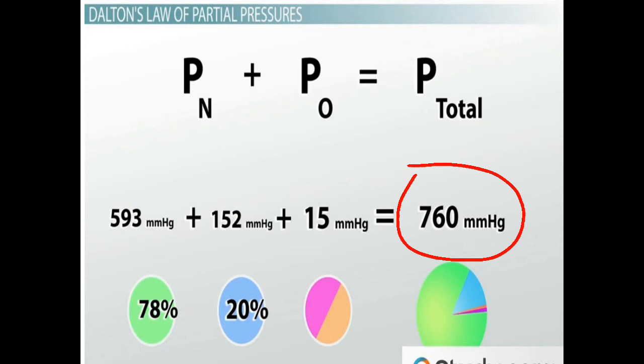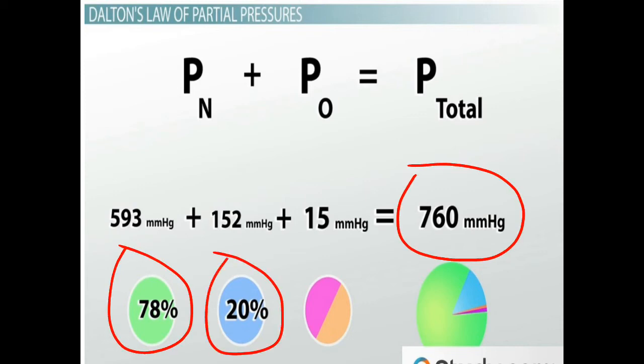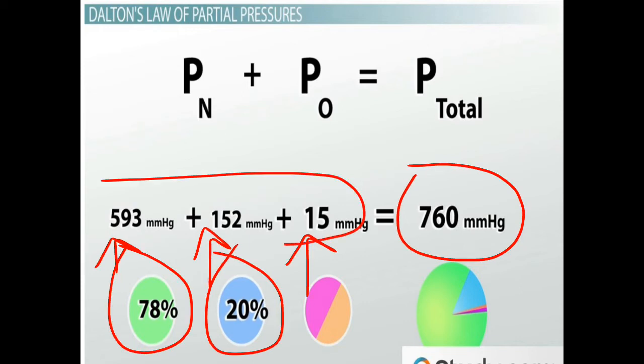This is the sum of the pressures of nitrogen, which is present at 78% in the air, and oxygen, which is present at 20% in the air. These gases exert their individual pressures, and the rest of the gases, mainly argon and others such as carbon dioxide and carbon monoxide, make up the total pressure of the air around us.